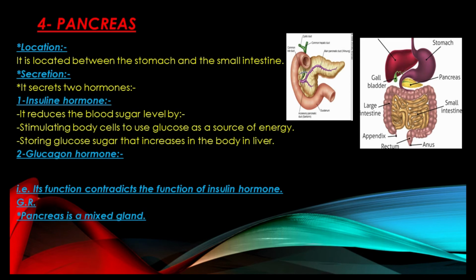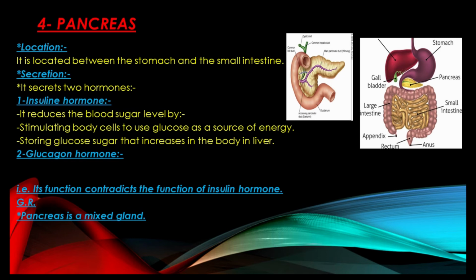So when this happens, the brain begins to send messages to the pancreas to start secreting insulin hormone to reduce the blood sugar level. And this great soldier, insulin, doesn't waste his time. It starts at once stimulating body cells to use glucose as a source of energy and storing the glucose sugar that increases in the body inside our liver in the form of fats which are called glycogen.